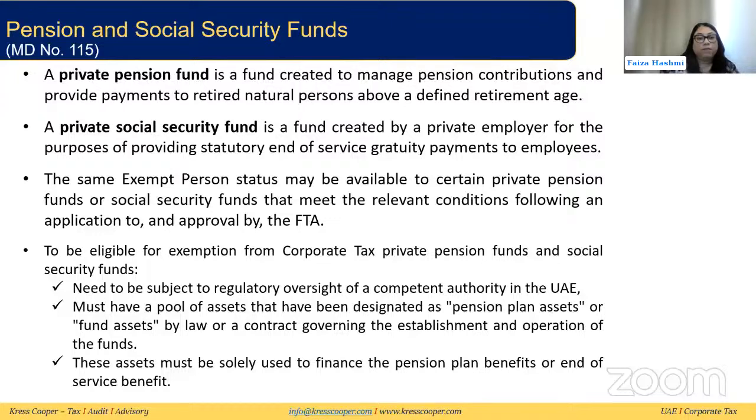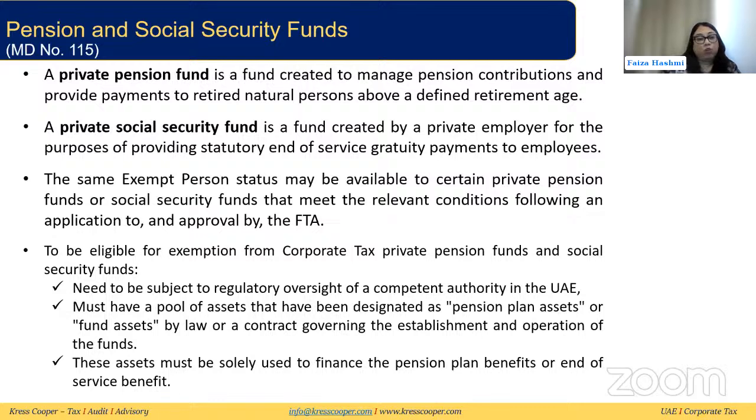The same exempt person status is also available to certain private pension or social security funds, but they have to meet the relevant conditions and they need to apply to FTA, so they do not get automatic exemption. So to be eligible for the exemption, these private pension funds or social security funds need to be subject to the regulatory oversight of the competent authority in the UAE.